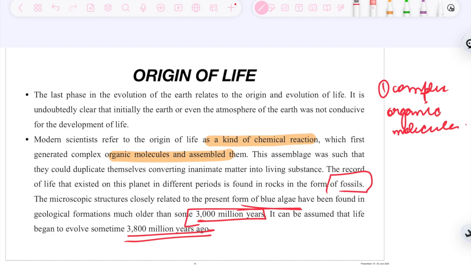So life began to be formed in the form of blue-green algae in the oceans around 3000 million years ago, and it can be deduced that 3800 million years ago the life started. So this is how we have understood the evolution of atmosphere, hydrosphere, lithosphere, and the origination of Earth.